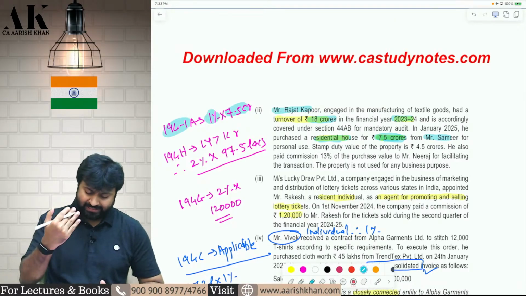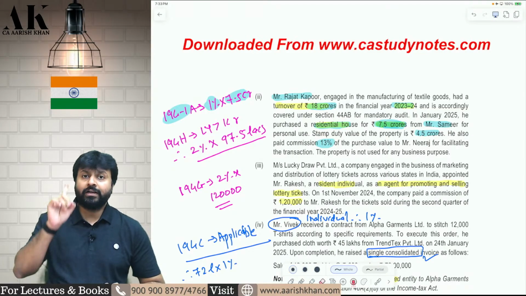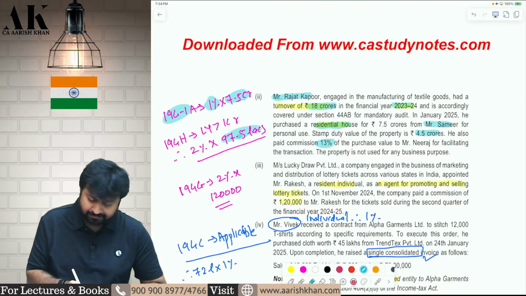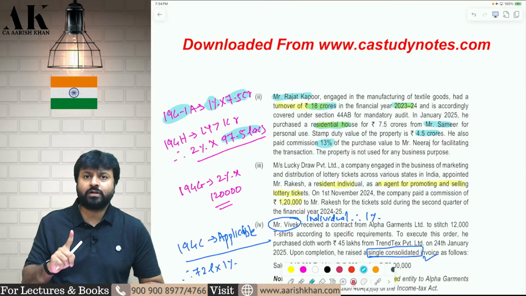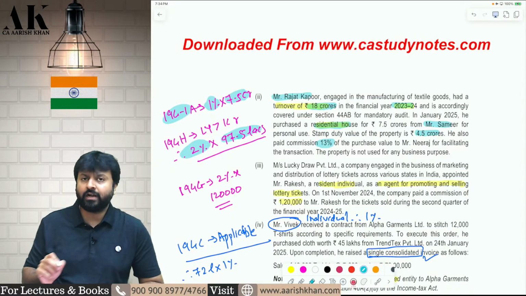Okay. Second, he is also paying a stamp duty value of 4.5 crore and is also paying a commission of 13%. So 13% commission on 7.5 crores comes to 97.5 lakhs. So whatever commission you are paying, last year turnover is more than 1 crore. Yes, you are paying a commission of 97.5 lakhs. So Mr. Rajat will also be liable for deducting TDS at the rate of what? 2% under 194H.